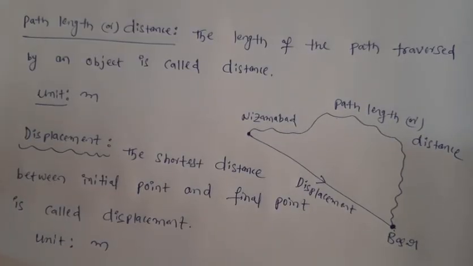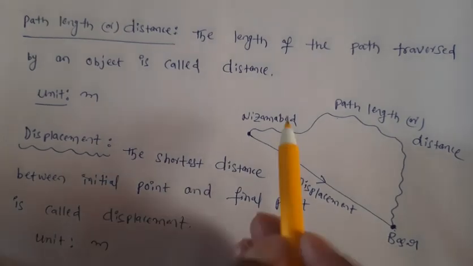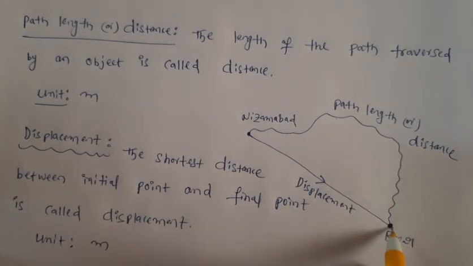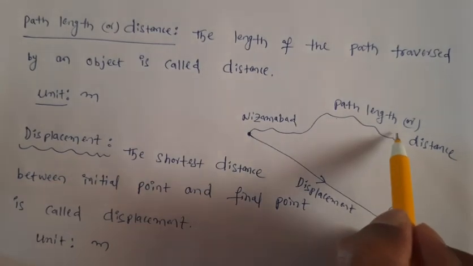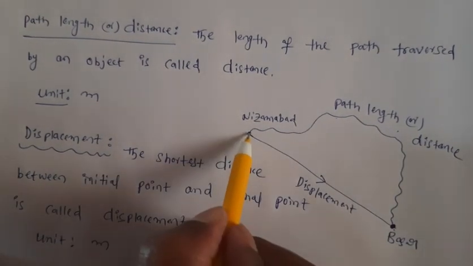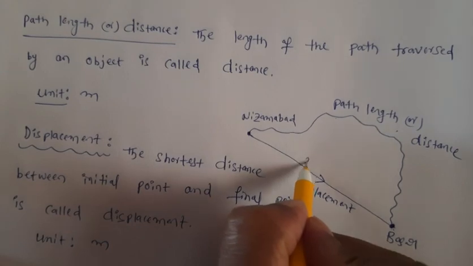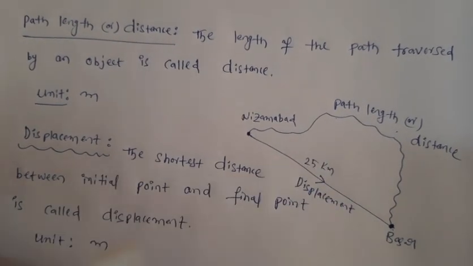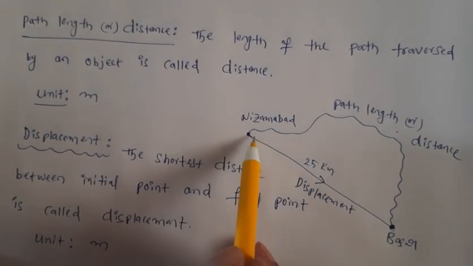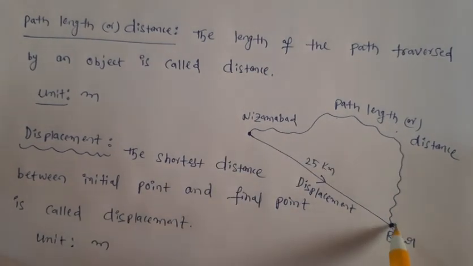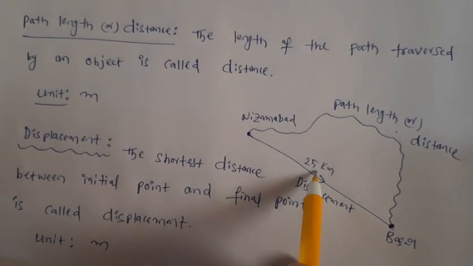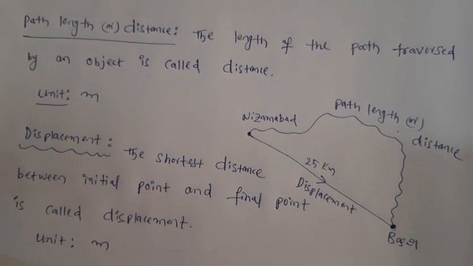Now do you understand the difference between distance and displacement? Let's say we are starting from Nizamabad and we are reaching Basar. Let's say the distance traveled is 35 kilometers. But if we measure the straight line distance, let's say this value is 25 kilometers. So actually the distance traveled by you is 35 kilometers in this way, but what about your displacement? 25 kilometers only. That means distance and displacement are not the same. They may be in particular cases, but in every case they need not be the same.